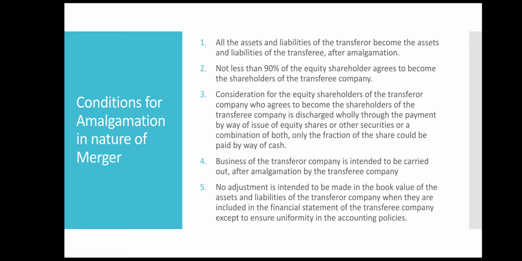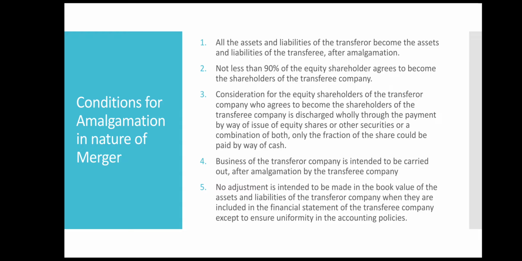So this point says that the transferor and transferee company, that is the buying and selling company, both should have the same line of business. Let's say B company is selling its business to A Limited. In this case both the companies should have the same business. That is, A Limited should continue the business of B Limited. Let's assume that B Limited is into automobile business, so the same business has to be carried on by A Limited. A Limited cannot start selling ACs, coolers or electronic items.